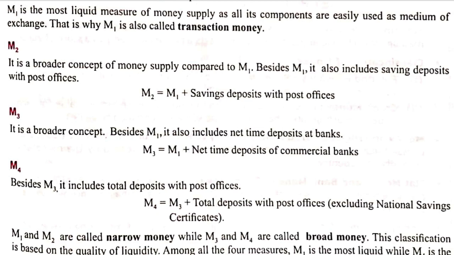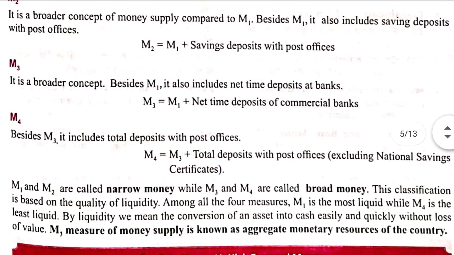They are less liquid as compared to M1 because we know that fixed deposit cannot be withdrawn from the bank anytime. You cannot transfer that fixed deposit through your wallet or any type of UPI transfer. So M3 is even less liquid as compared to M1 and M2.